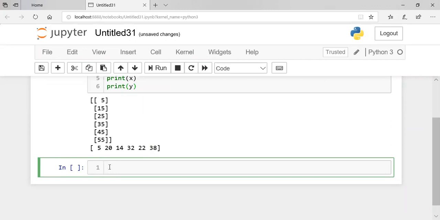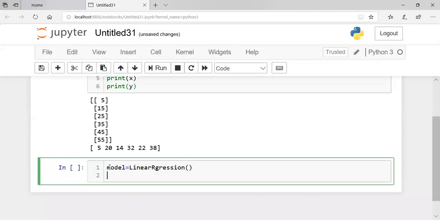After providing data, we create a model, therefore I named it as model, and I use the inbuilt method LinearRegression. Then I want to fit this model to my variables. What are the variables here?